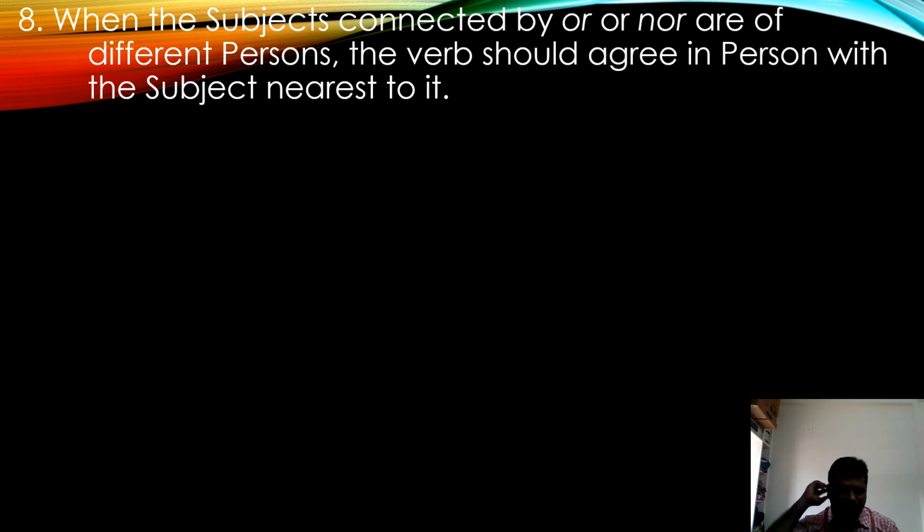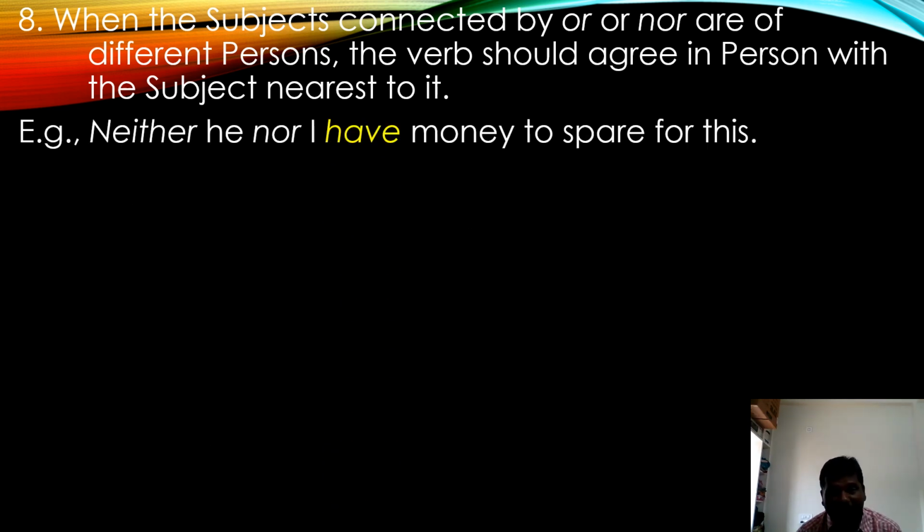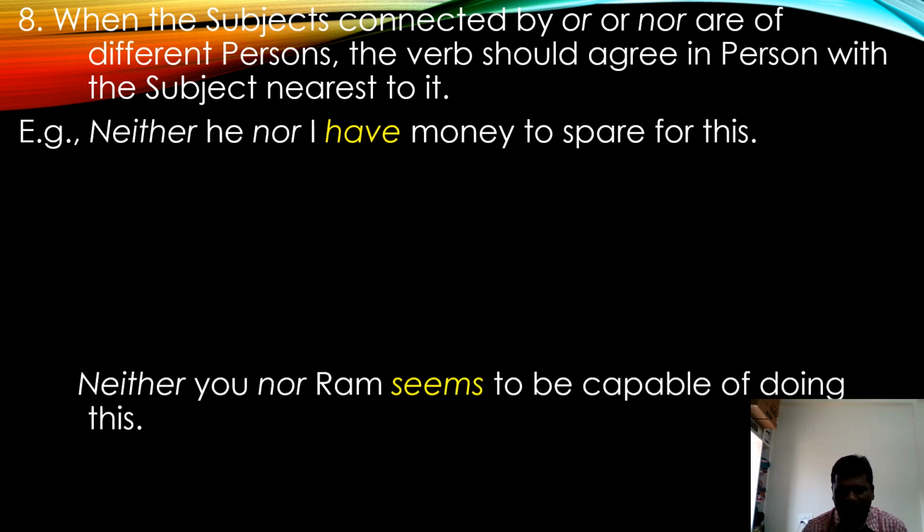Eighth one. When the subjects connected by "or" or "nor" are of different persons, the verb should agree in person with the subject nearest to it, nearest to the verb. Please look at the example. Neither he nor I have money to spare for this. Actually, "he" is third person singular and "I" is first person singular. We have to keep in mind the subject which is near to the verb.